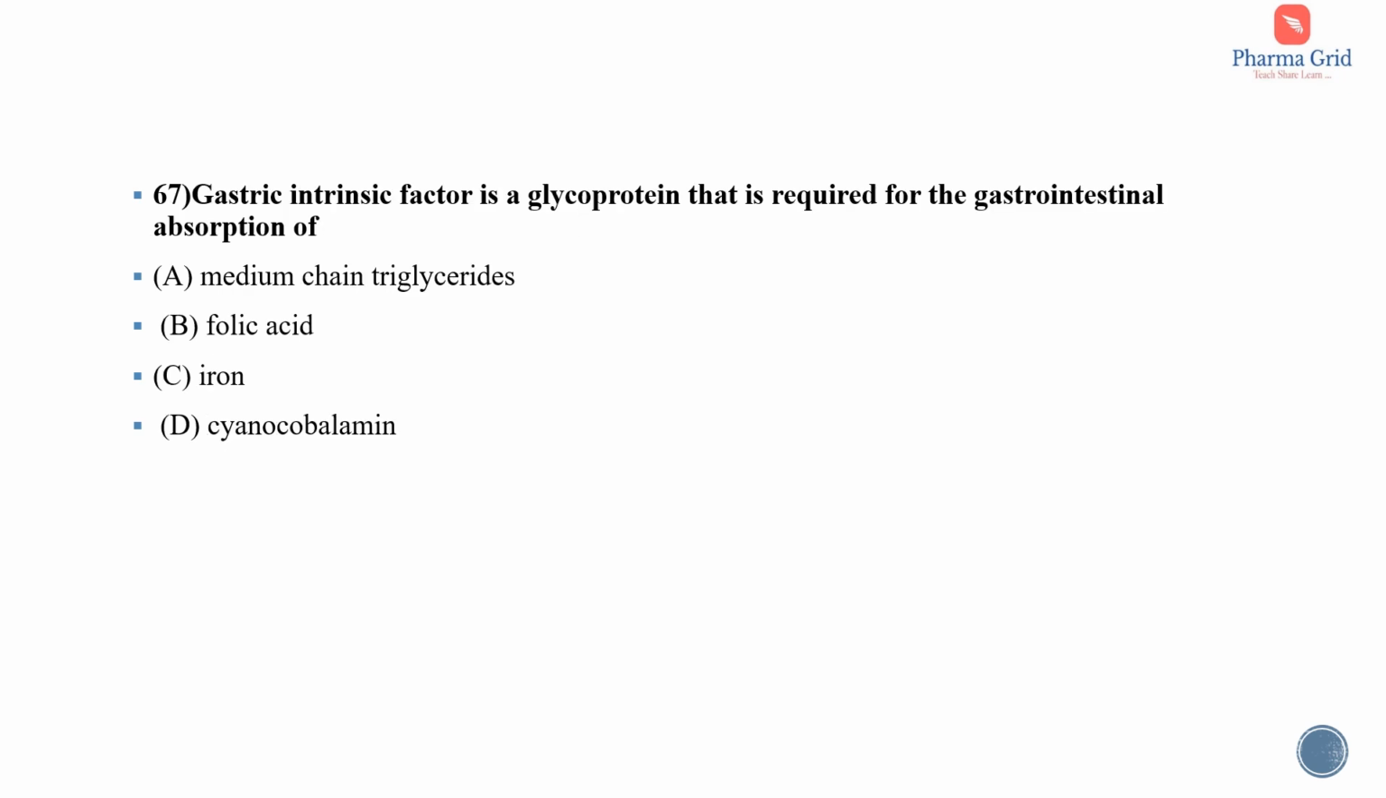Next question. Gastric intrinsic factor is a glycoprotein that is required for the gastrointestinal absorption of. The options are medium chain triglycerides, folic acid, iron, cyanocobalamin. So here the correct answer is option D, that is cyanocobalamin.